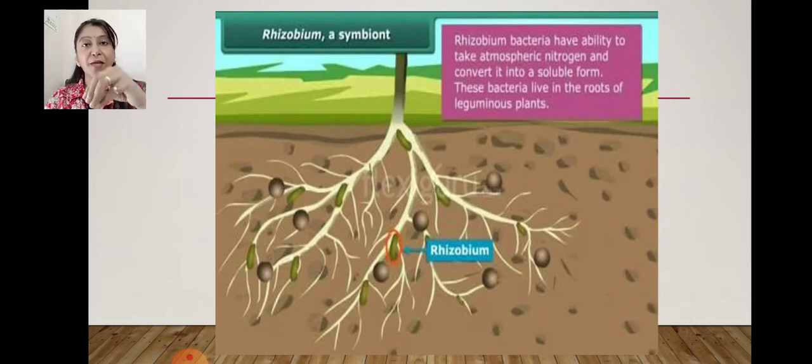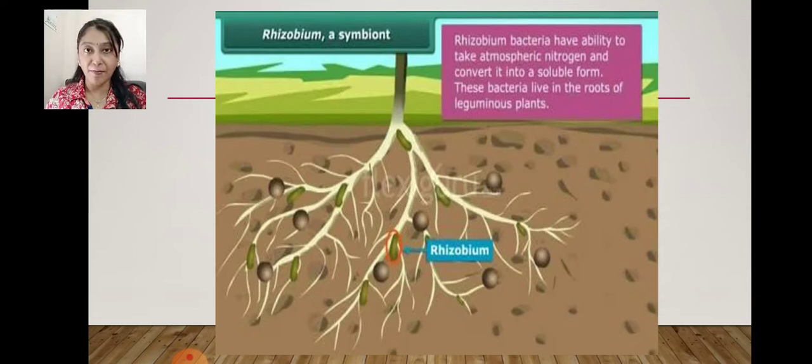Where the rhizobium are there, rhizobium just puts it inside the plant, and the plant starts using it in the form of ammonia or nitrate. Now the plants can use it because this nitrogen which has entered the plant in the form of ammonia or nitrate can produce amino acids, or you can say it can help the plant to produce the proteins which help in the growth of the plant.